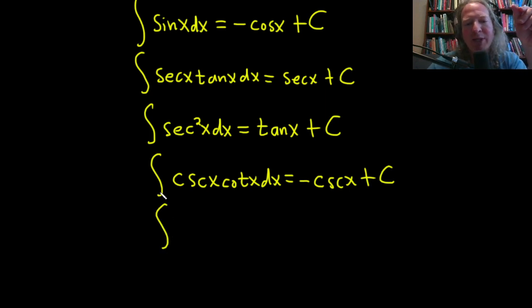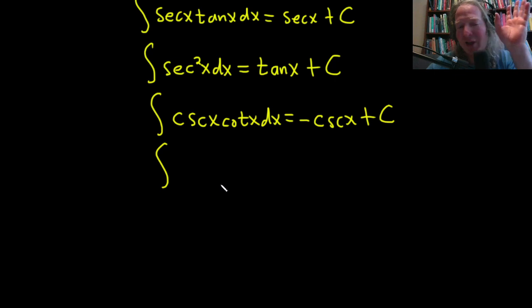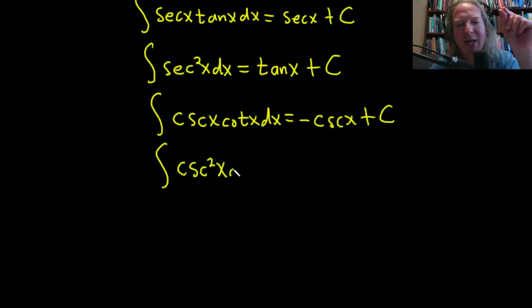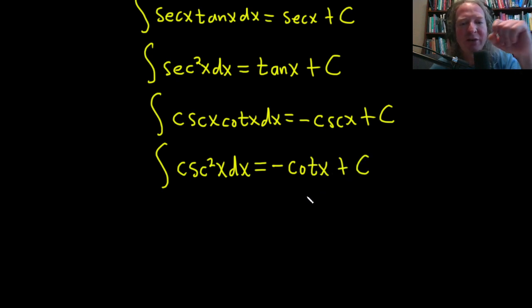And the last one we're going to discuss in this video, the last formula, I know it's a lot of formulas, is cosecant squared x dx. And in this case, you ask yourself, what's a function whose derivative is cosecant squared? Well, the derivative of cotangent is negative cosecant squared, so this is going to be negative cotangent of x plus our constant of integration, capital C.